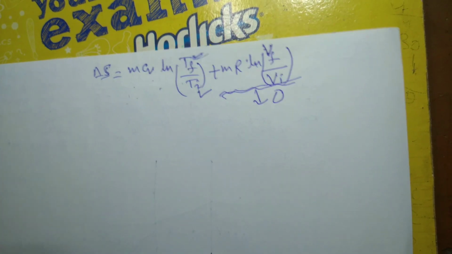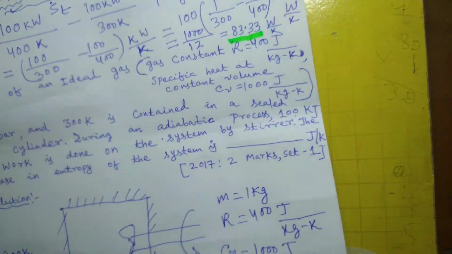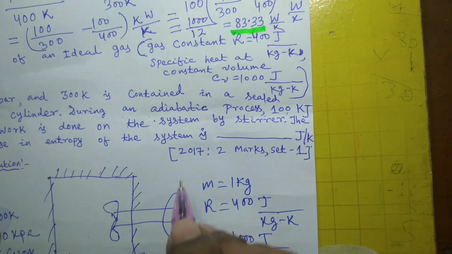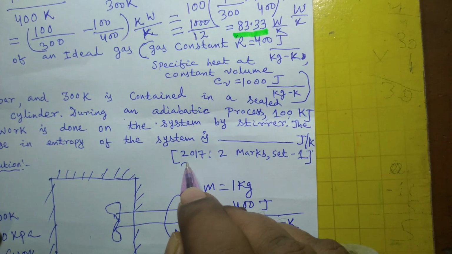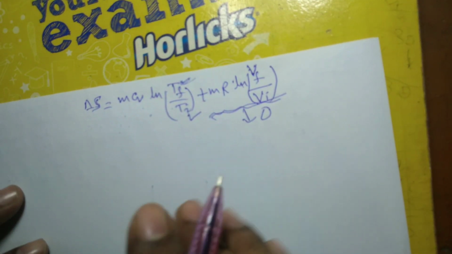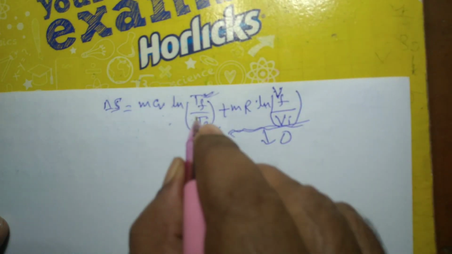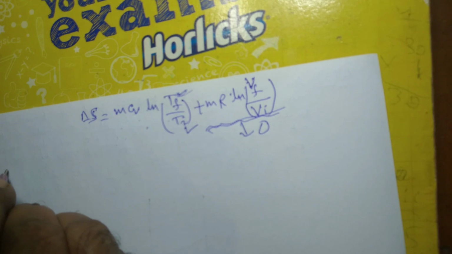So this was asked in 2017 and it carries 2 marks, and it was asked in set 1. You see, for that we have to find Tf only. So this can be done by two methods.